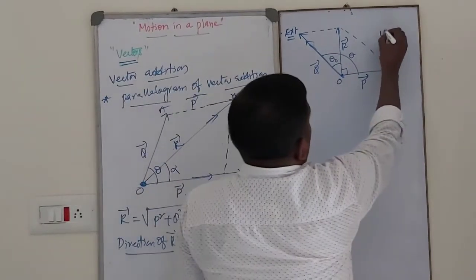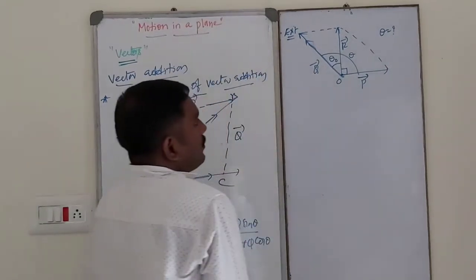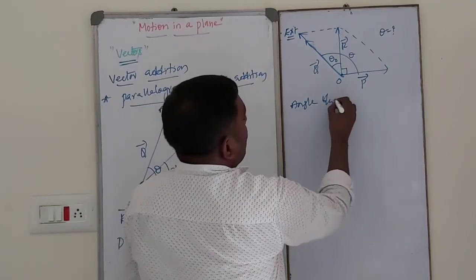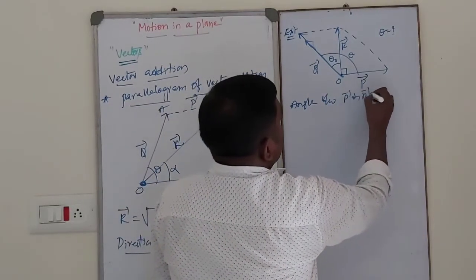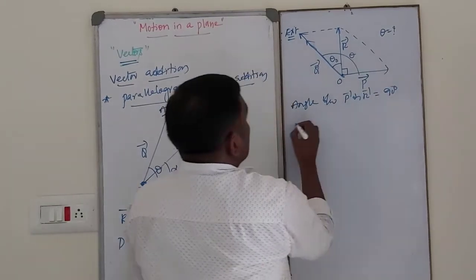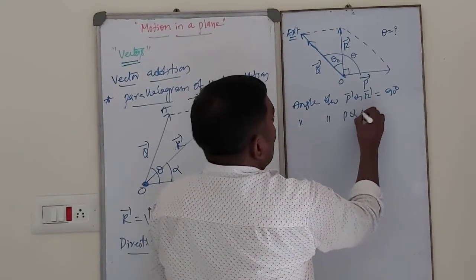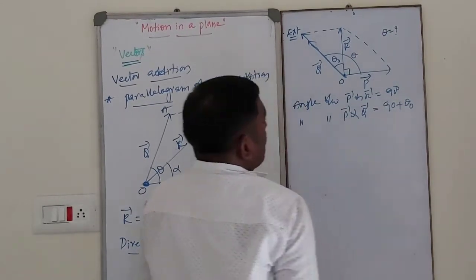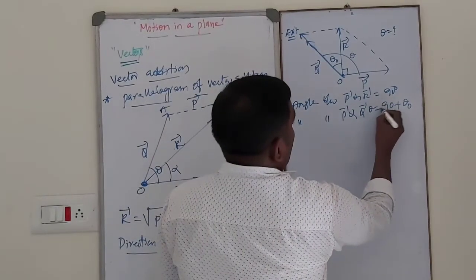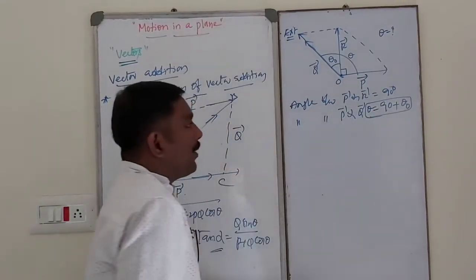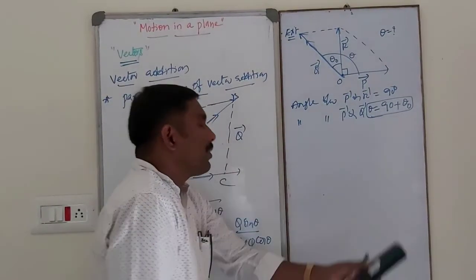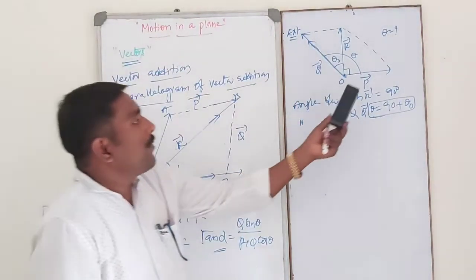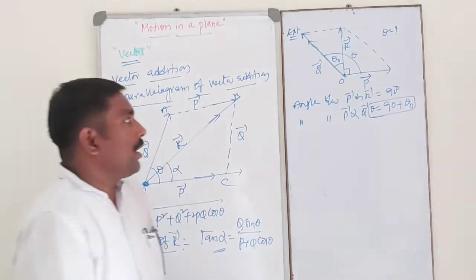So what is the value of theta? I want theta. So angle between P bar and R bar is equal to what? 90 degree. So angle between P and Q, P bar and Q bar, is 90 plus theta naught. So theta, the angle between P and Q, is equal to 90 plus theta naught. So what is the value of theta? In this case, how to calculate the angle between P bar and Q bar?